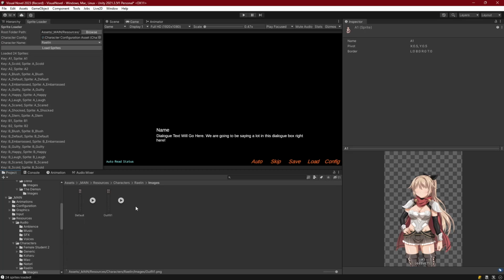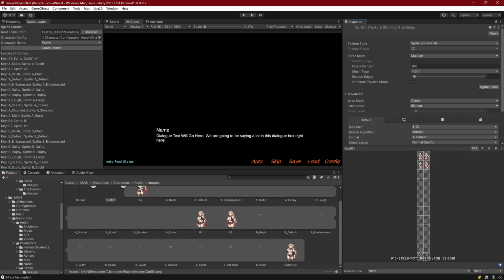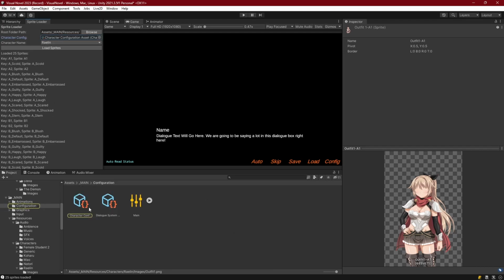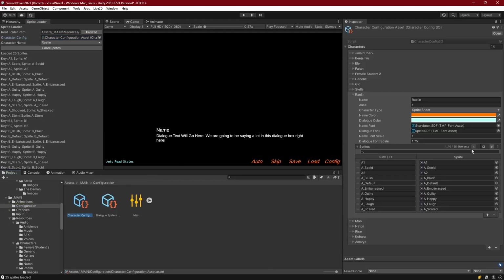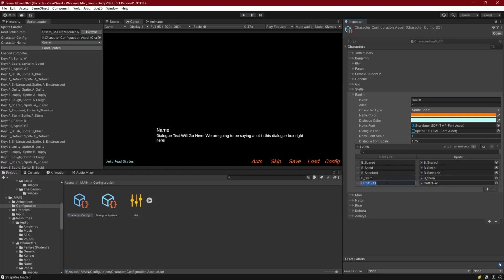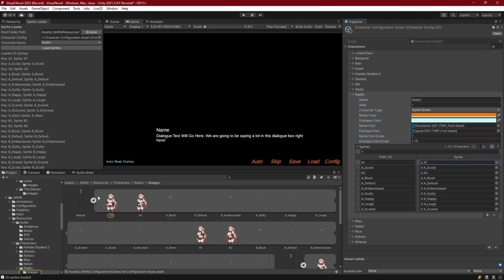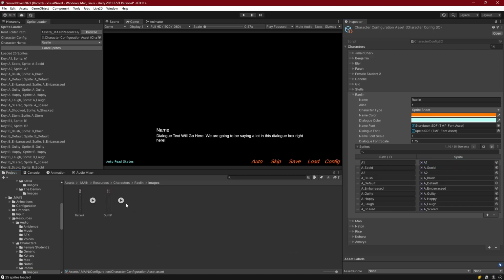So all the sprites need to have different names, and those names will be added as different keys. So you can see in outfit 1, I have this sprite called outfit 1A1. If I go ahead and load the sprites, then let's go back to our configuration asset and take a look. If we look at the very end, now I have outfit 1A1, which links to outfit 1A1 here. And if we go back to the beginning, A1 is linked to default A1. So just make sure your sprites have unique names for their outfits, so that they can be loaded correctly.